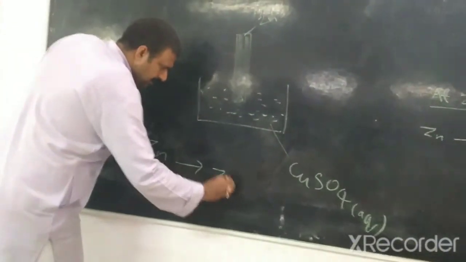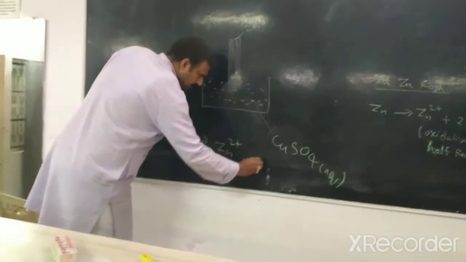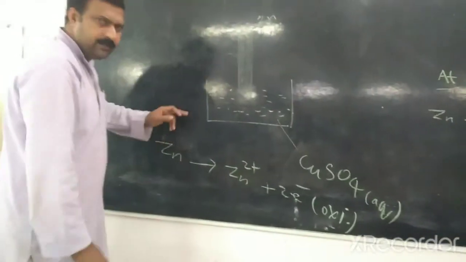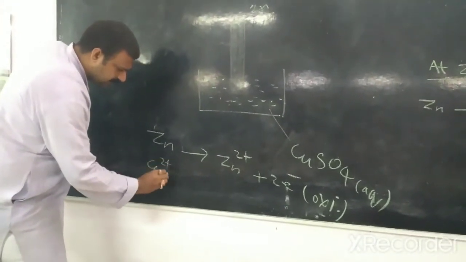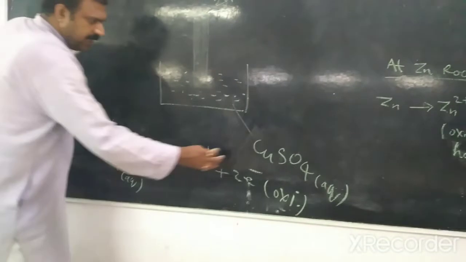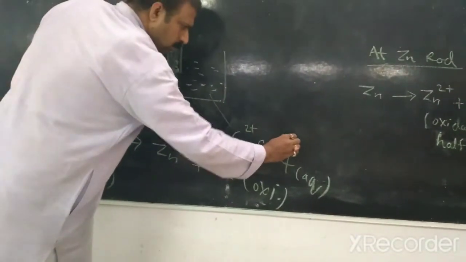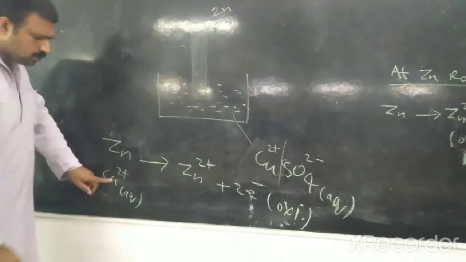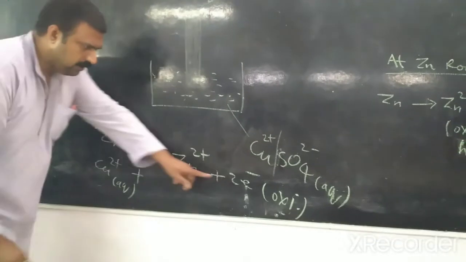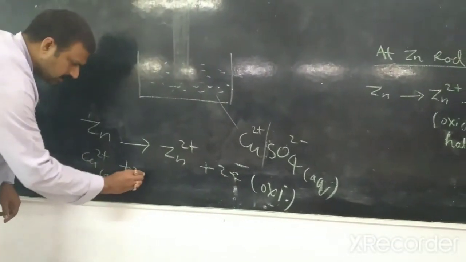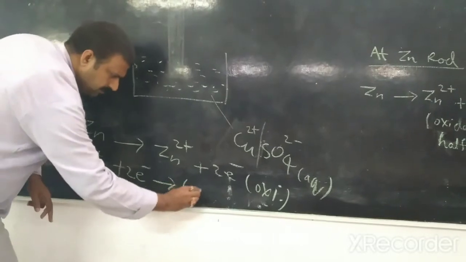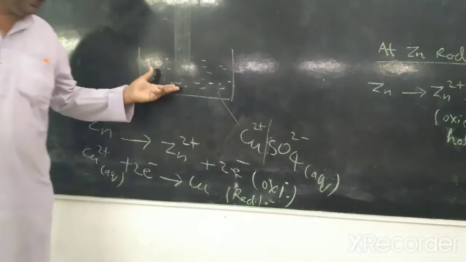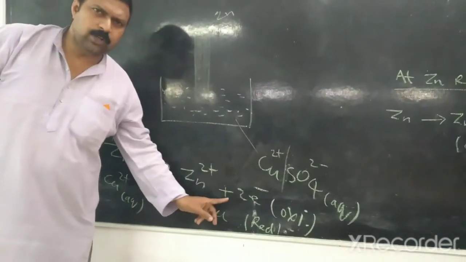In this case, Zn will oxidize and Cu2+ ions are in the aqueous solution. Here copper sulfate is ionized into Cu2+ ion and sulfate ions. So Cu2+ ions will accept these electrons, gain these electrons and reduce into copper. In this reaction, oxidation and reduction both take place.